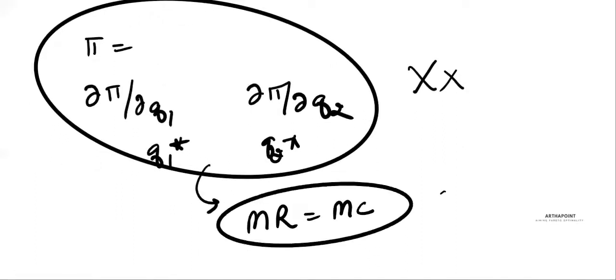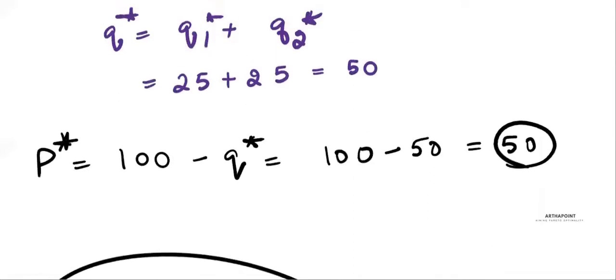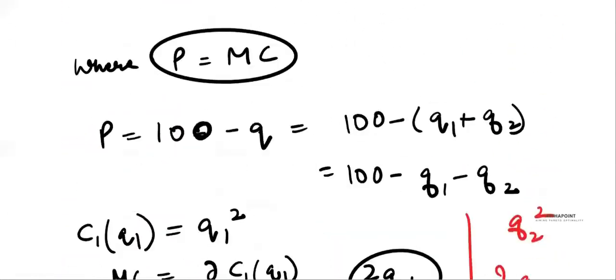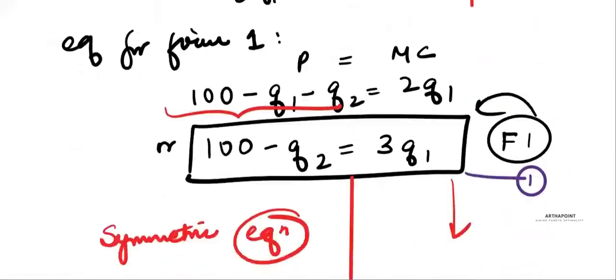We are not required to do this. We are not talking about a situation where we are maximizing profit. We are talking about a situation where we are maximizing the quantity, and that is something where we equate P equal to MC. Please try and understand.